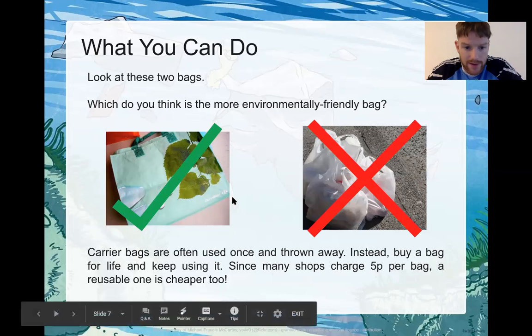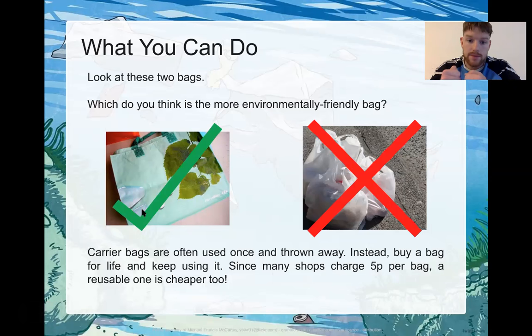So this one on the left here is a reusable bag. So it's stronger, made of stronger material. And the idea is that you bring that to the shop with you every time you go, and you can keep using that forever, that bag. Whereas normally these are the bags we get in the supermarket, and as soon as we use them once, either we throw them away, or we never use them again. So they end up as waste, which isn't ideal, obviously.